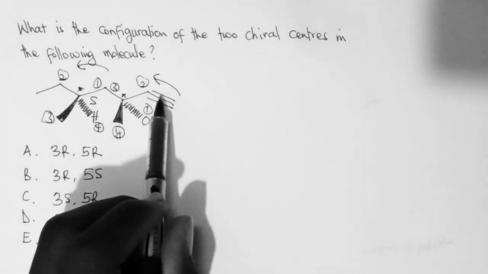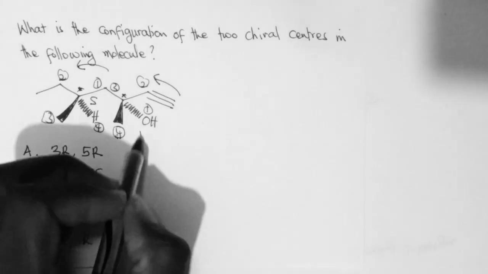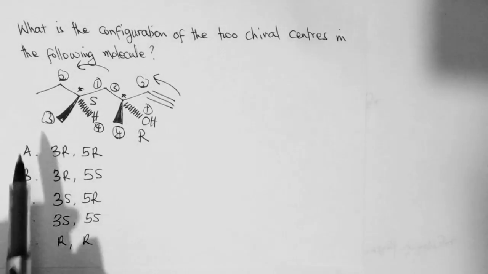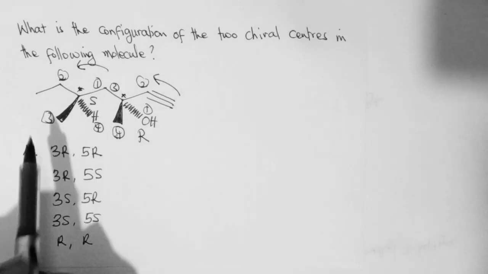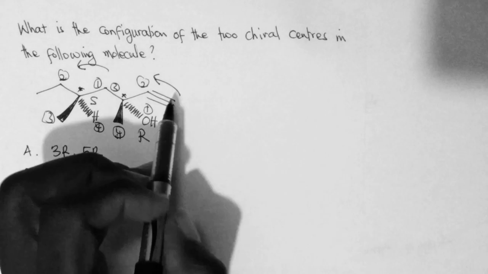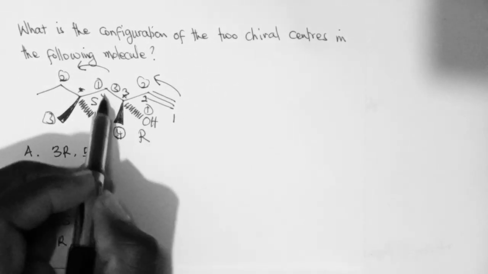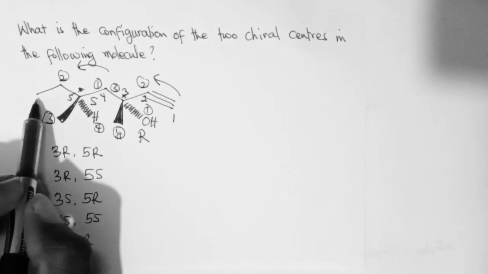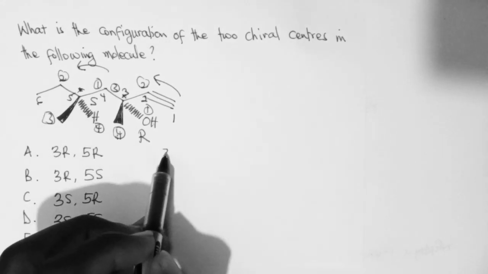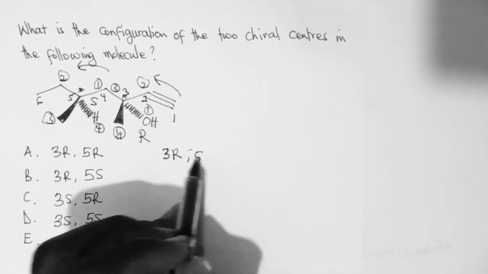So that is S. But because we are supposed to invert configuration, this is an R. So now if we were to assign numbers to the carbons too, this will be 1, this is 2, this is 3, 4, 5, and then 6. So we have a 3R and then a 5S.